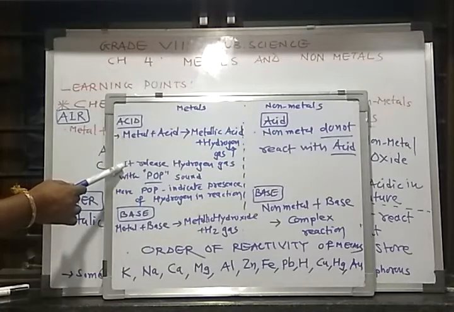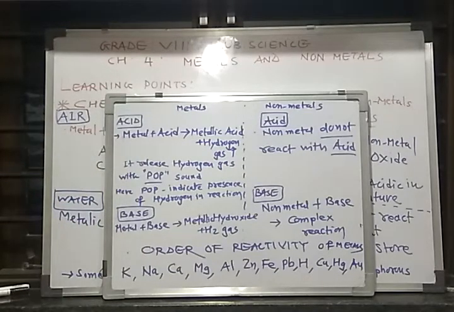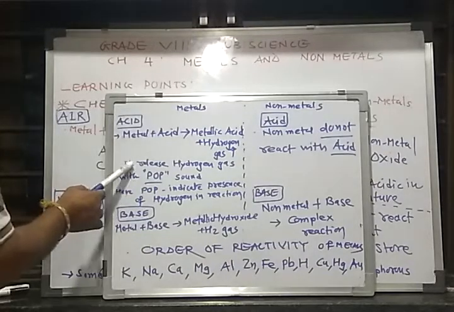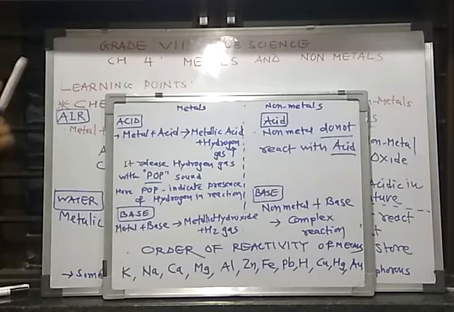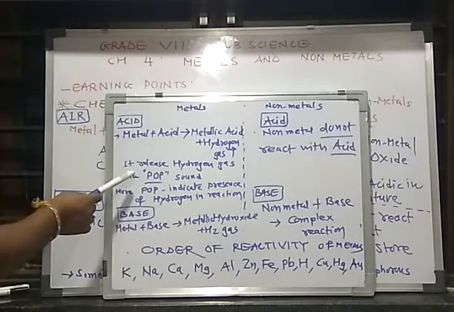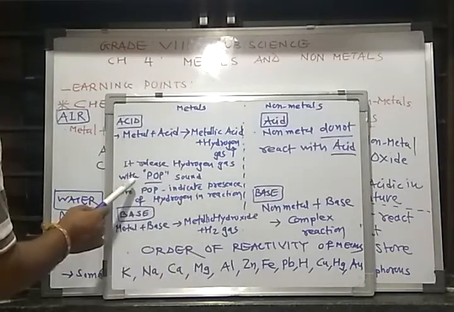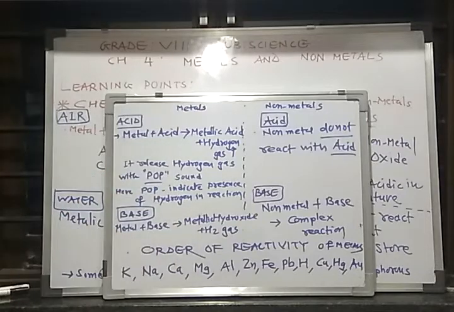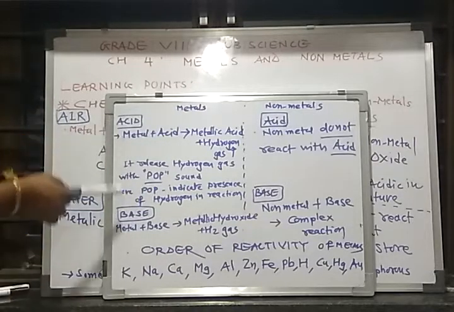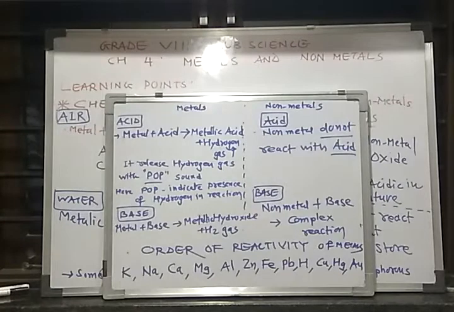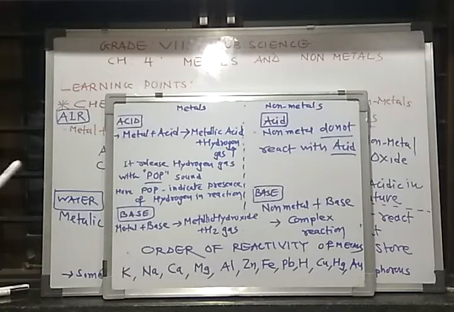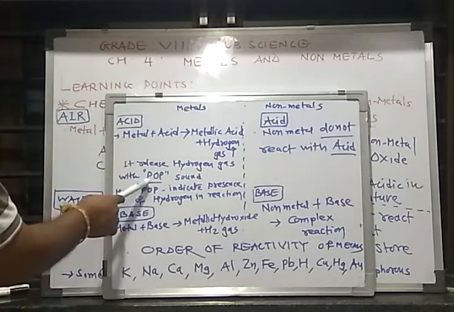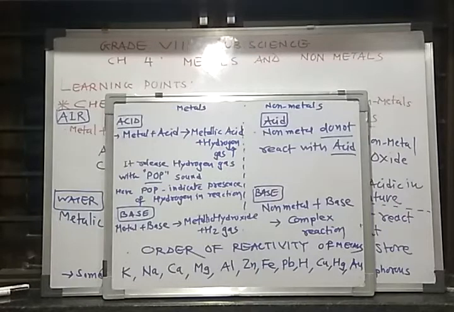Now in case of this acidic reaction with the metals, one important phenomenon is there: it releases hydrogen gas. How do you know it is hydrogen gas? In that reaction, it releases hydrogen gas with a pop sound. When this reaction is performed in the lab, at the time of heating with the burner, it creates such a sound, a pop sound.